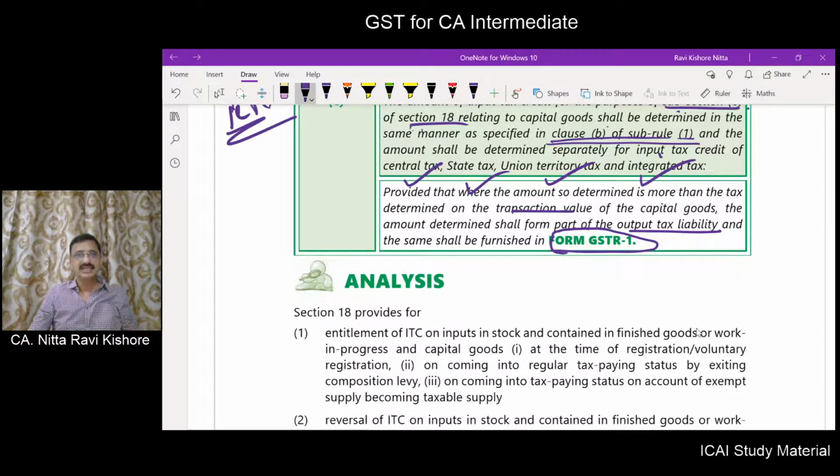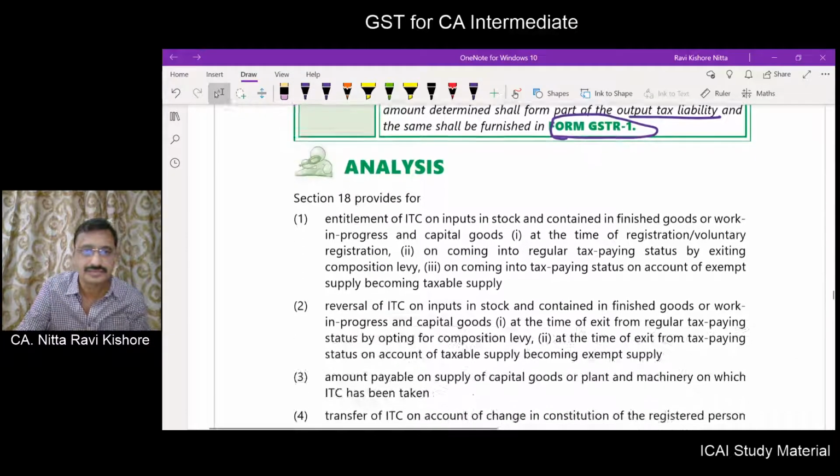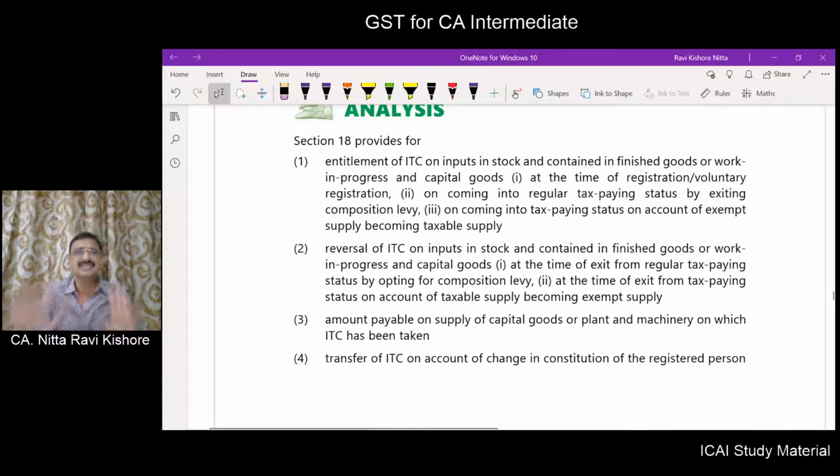Now we will come to the analysis part. What does section 18 subsection 1 provide for? You will be entitled to input tax credit if you are making a compulsory registration, you are making a voluntary registration, and you are becoming a regular taxpayer from composition taxpayer, and till now whatever supply is made by you is exempt, now it is becoming taxable.